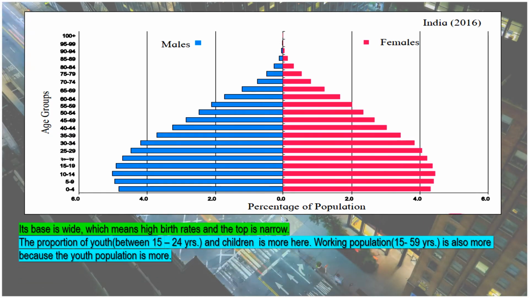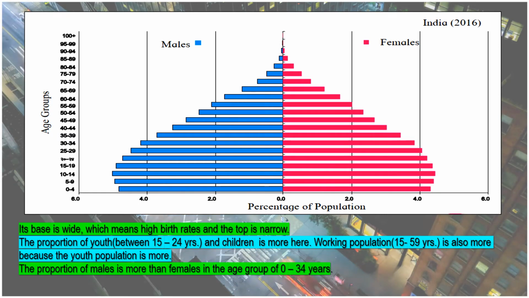Then we have the proportion of youth. Which age group do we call youth? The age group between 15 to 24 years is called the youth population. So if you see here, this is 15 to 24. This is the youth population, which is more.